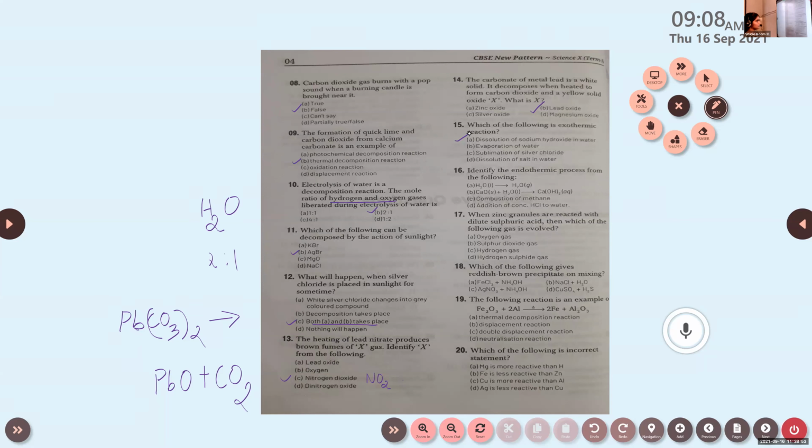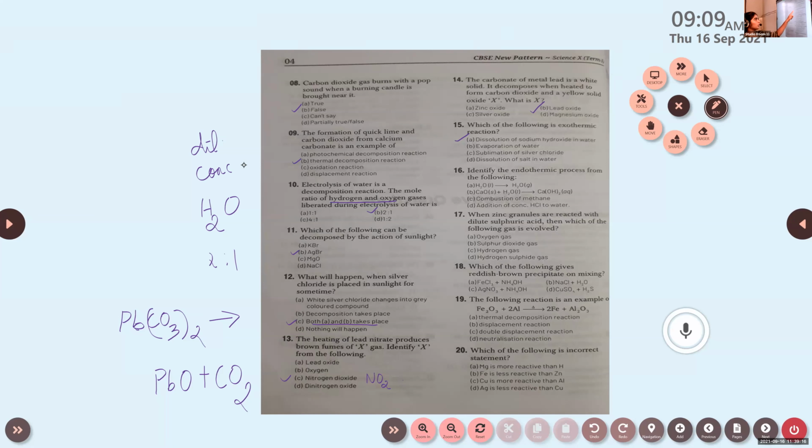Combustion of methane. Conc HCl to water. CONC, that is concentrated. For dilute, we will write DIL, that is dilute. Then CONC, that is concentrated. So here, identify the endothermic process from the following. Endothermic process means heat energy is absorbed.